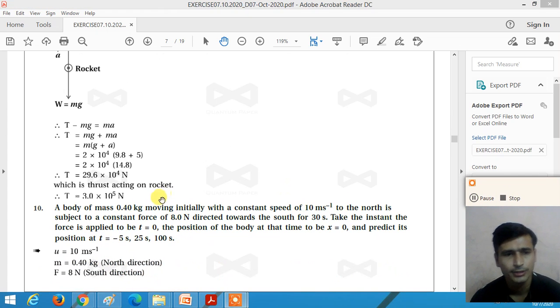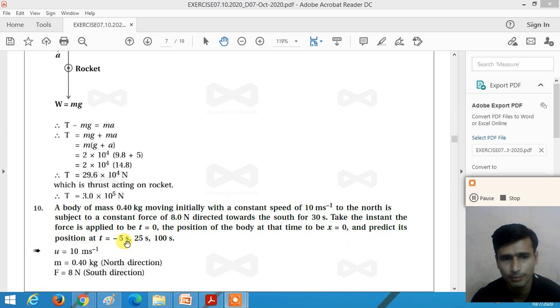Now, dear student, question number 10. A body of mass 0.4 kg moving initially with a constant speed of 10 meter per second to the north is subject to a force of 8 Newton directed toward the south for 30 seconds. Take the instant the force is applied to be t equal to 0, and the position of the body at that time to be x equal to 0, and predict its position at t equal to minus 5 second, 25 second and 100 second.